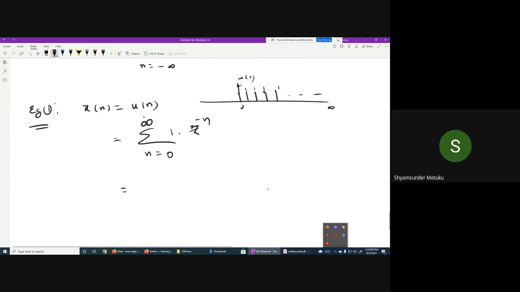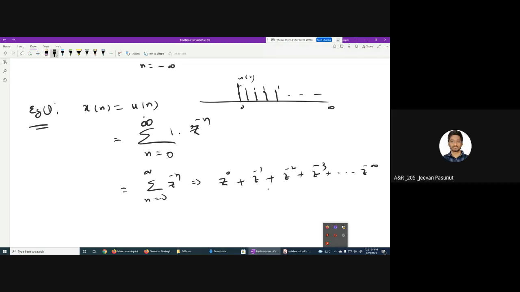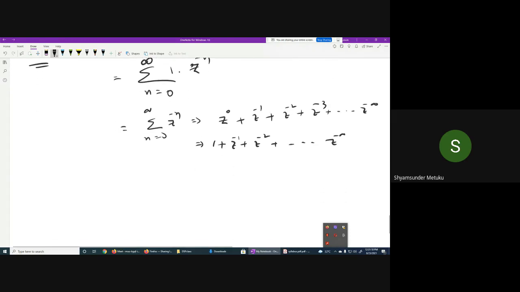So in that case, n is equal to 0 to infinity, z power minus n. If you expand, it becomes z power 0 plus z power minus 1 plus z power minus 2 plus z power minus 3, up to how long? Z power minus infinity. Now can you tell me what series it is going to follow? 1 plus 1 by z plus 1 by z squared, it goes on, right? So what series is it? AP, GP, HP?